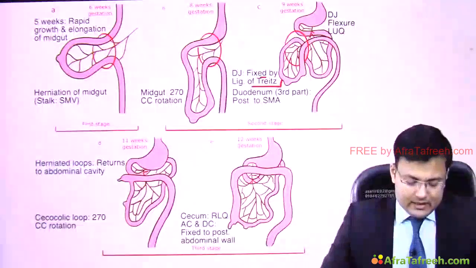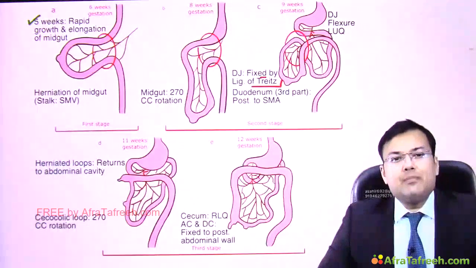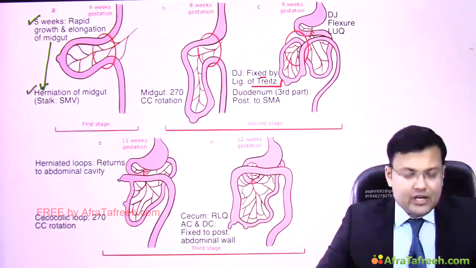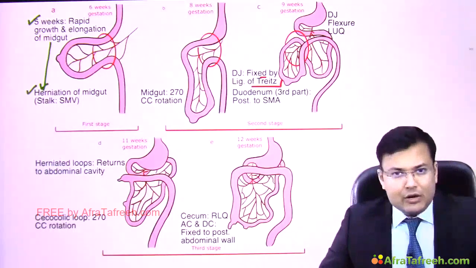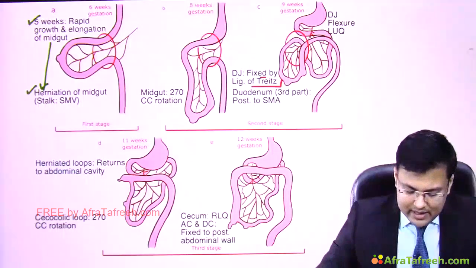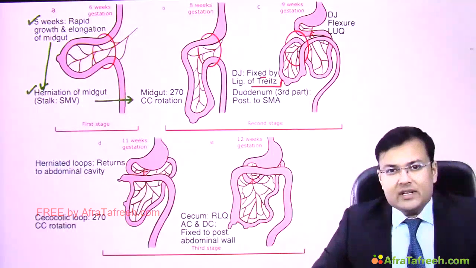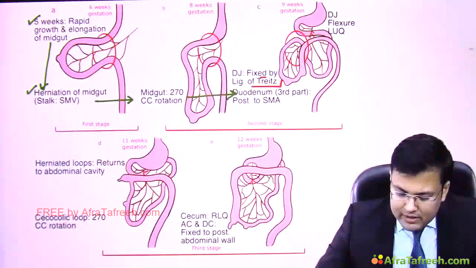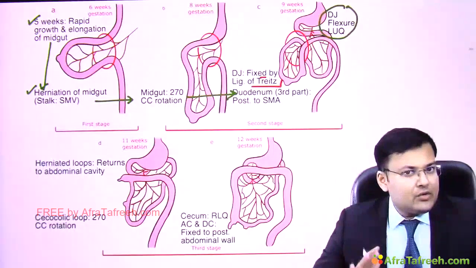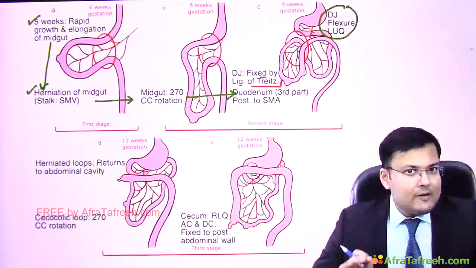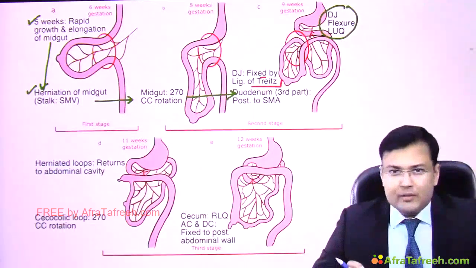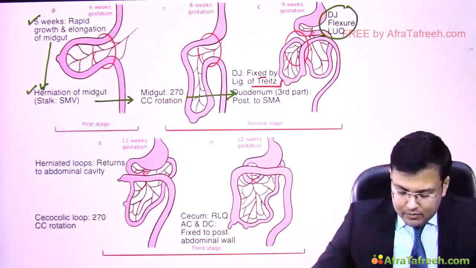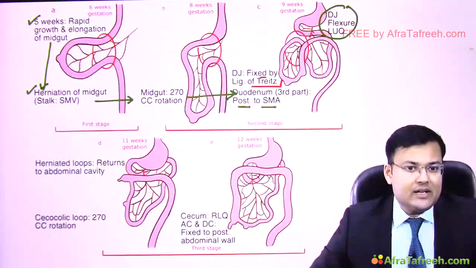So let's quickly revise. At 5 weeks there is rapid growth and elongation of the midgut leading to herniation of the midgut, and the stalk is formed by the superior mesenteric vessels. In the midgut there is a 270-degree counterclockwise rotation. Because of this rotation, the DJ flexure is located at the left upper quadrant, fixed to the posterior abdominal wall by which ligament? Ligament of Treitz, and the duodenum becomes posterior to the superior mesenteric artery.